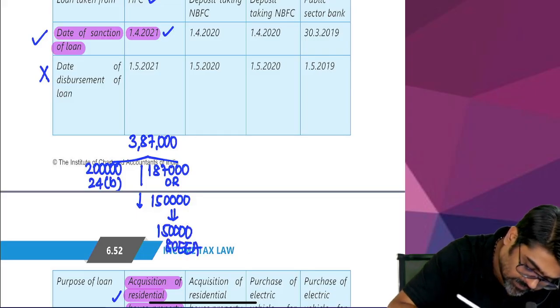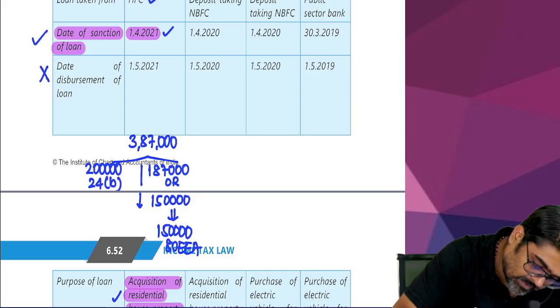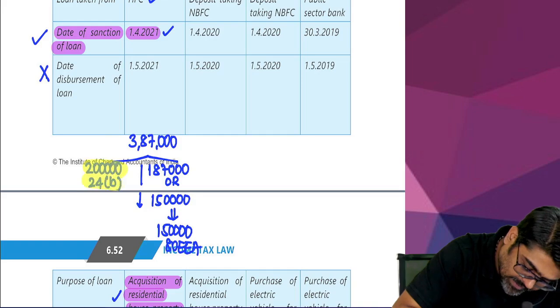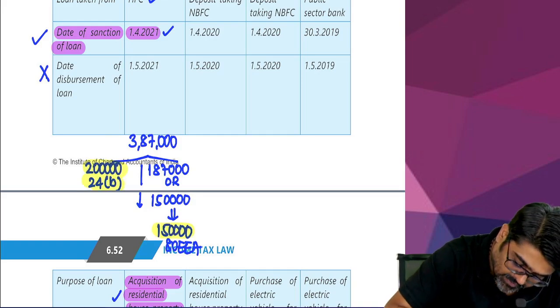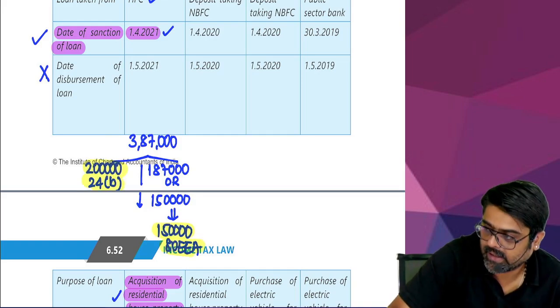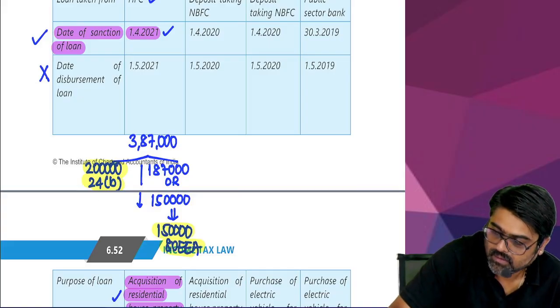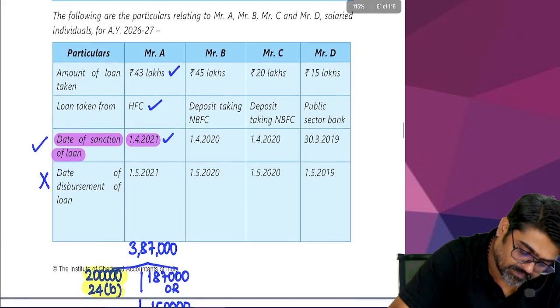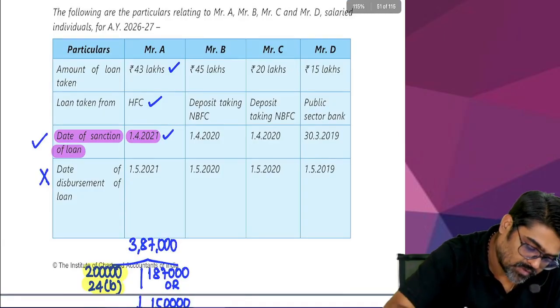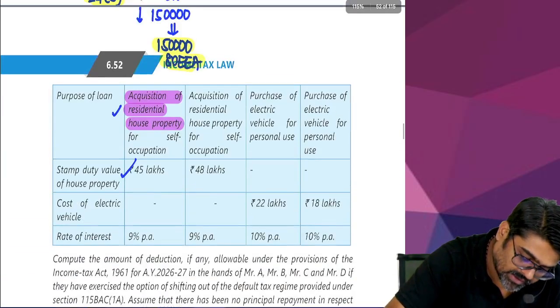Go and check the solution. So 2 lakh will be allowed under section 24 clause B, and 1,50,000 will be allowed under section 80EEA. Done, sir? So for Mr. A, calculation is done. Now for Mr. B, check for what reason the loan was taken.